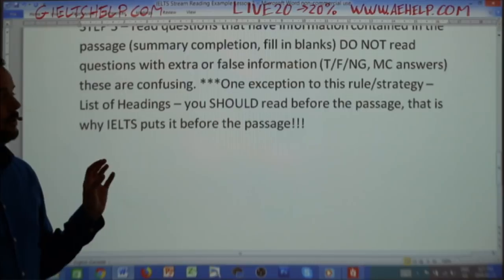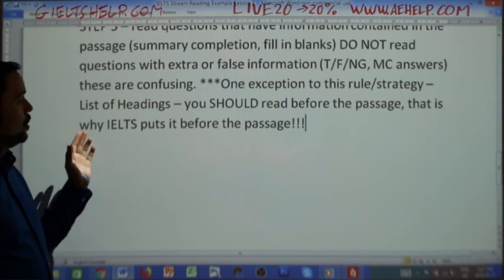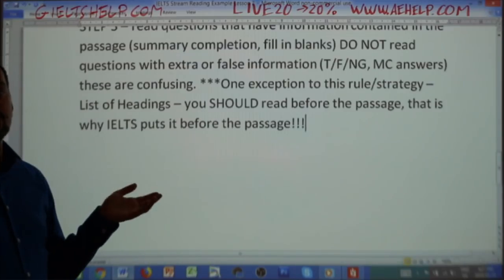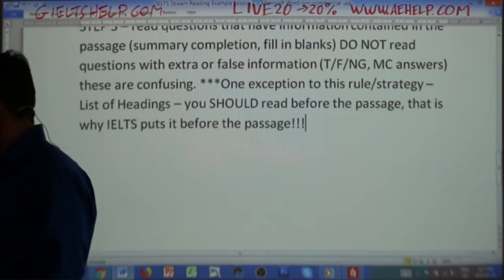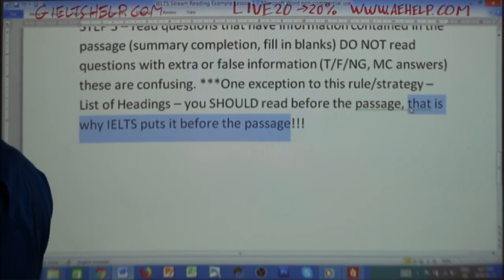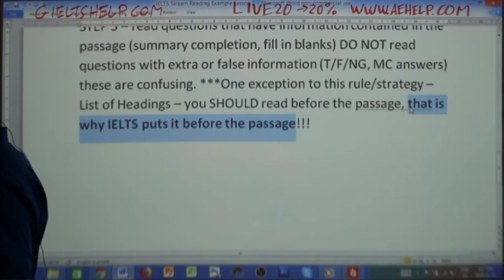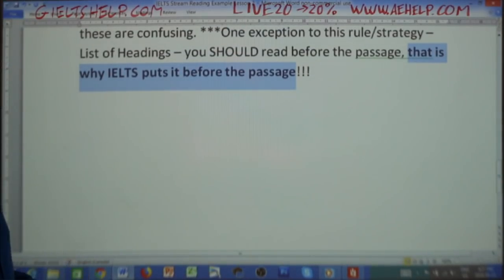There's a very important reason that I will explain in a moment here. But do notice that it's the only question which IELTS actually puts before the passage. So they're not crazy, and they do have a logic behind that. So you need to respect and understand that, okay? So this is why IELTS puts this type of question before the passage.